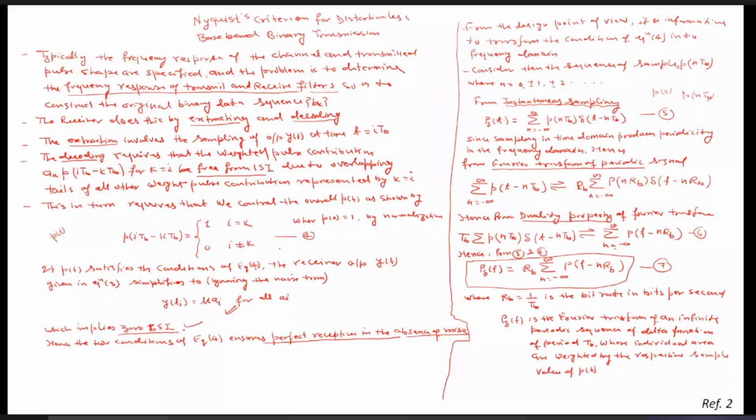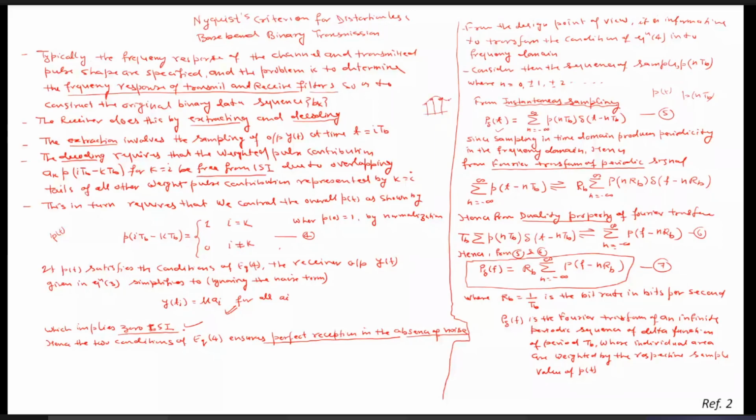Then the instantaneous sampled signal we can write as summation n equals minus infinity to infinity of sample value and then impulses. Like if we have this analog signal, then here an impulse is present, here an impulse is present in the instantaneous sampling. Ultimately the value of this is nothing but p(nT_b).